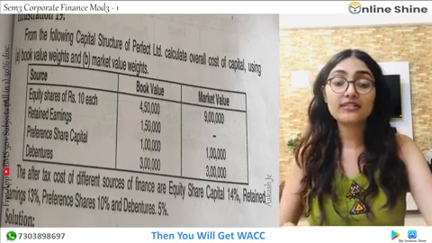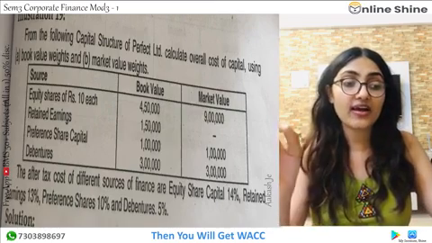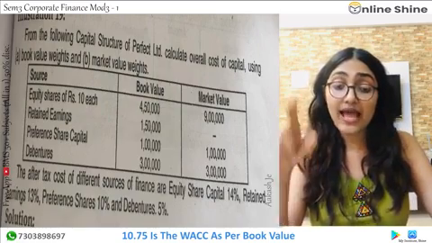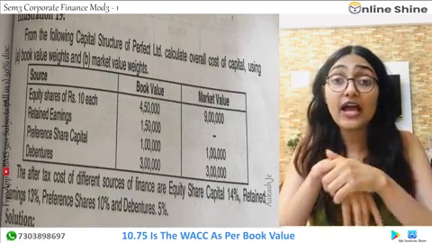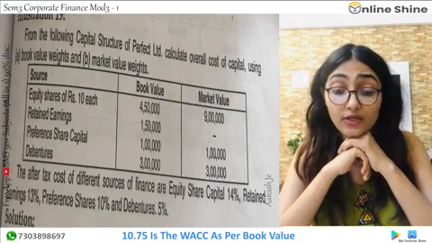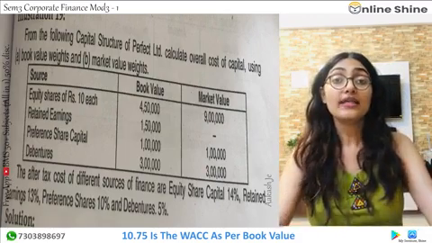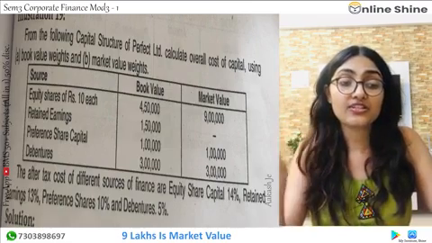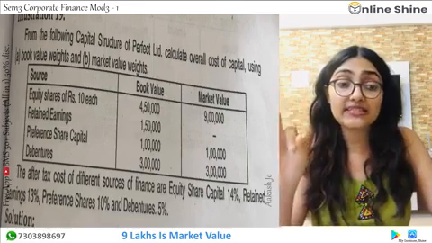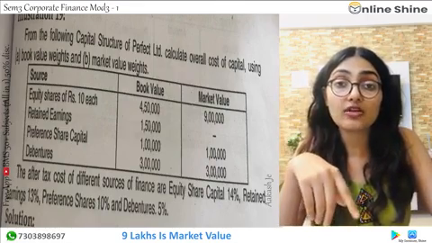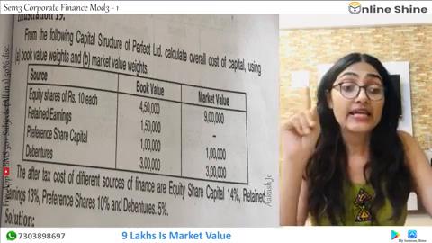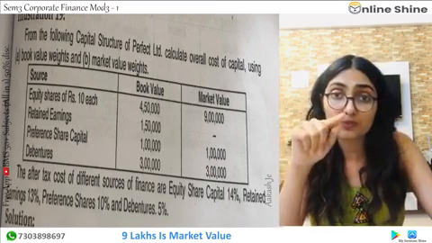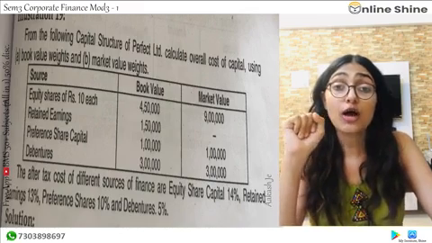So now weighted average how much it is? 10.75 is the weighted cost of capital. Weighted cost of capital as per book value. Now again they have given it to you on the basis of market value. Market value में कितना है देखो, 9 lakh है. Then preference share capital, retained earnings is nothing, preference share capital is 1 and debentures is 3. उसका proportion निकालो, total कितना हो जाता है देखो, 9 plus 1 plus 3 is equal to 13. 13 को proportion के साथ multiply करो, proportion निकालो, weights निकालो, तो how much will be the weight?